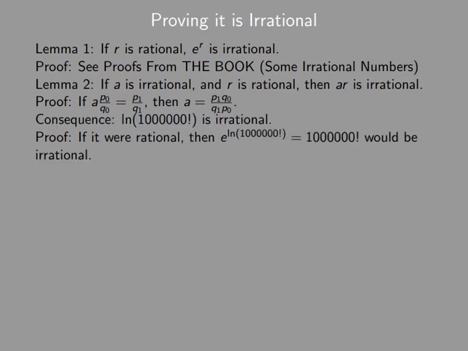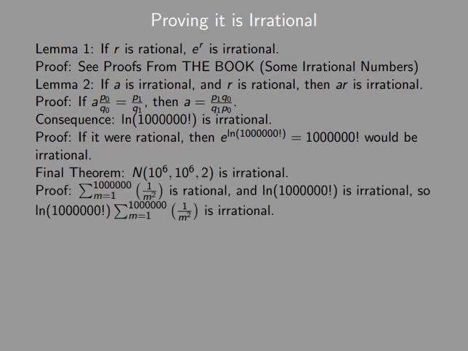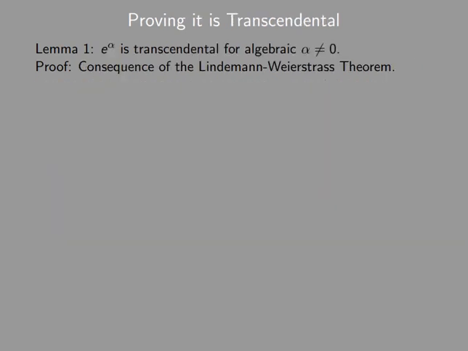Now, because of our first lemma, the natural log of a million factorial must be irrational, because if it was rational, then a million factorial would be irrational, which it isn't. And therefore, our number is also irrational because the sum part of our number is rational, so the product has to be irrational. We can in fact go one step further and prove that this is transcendental.